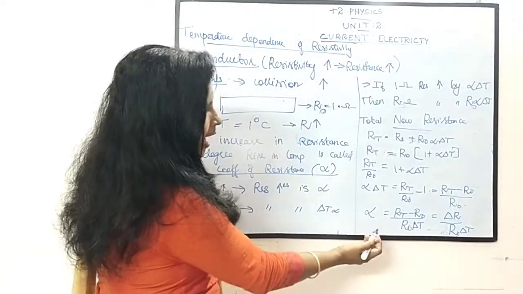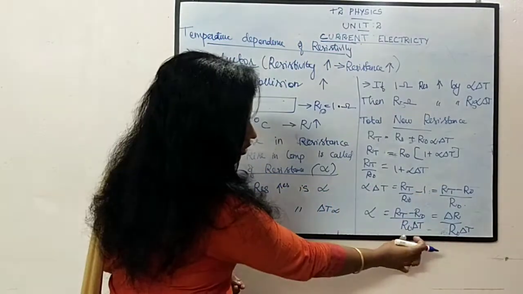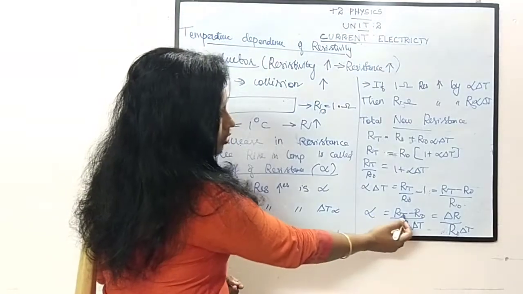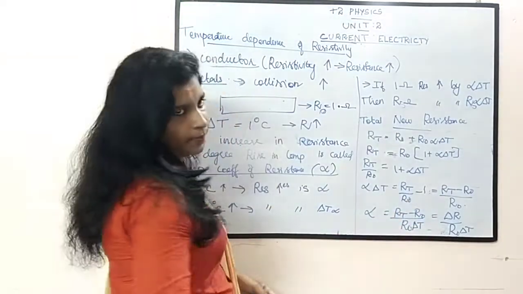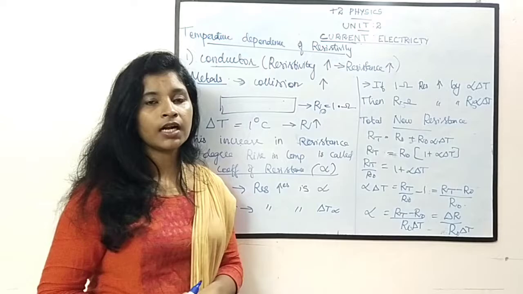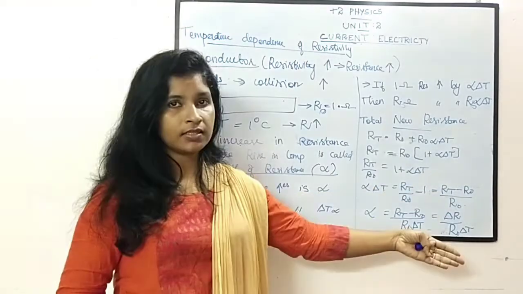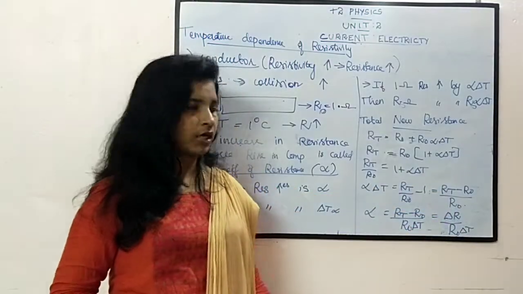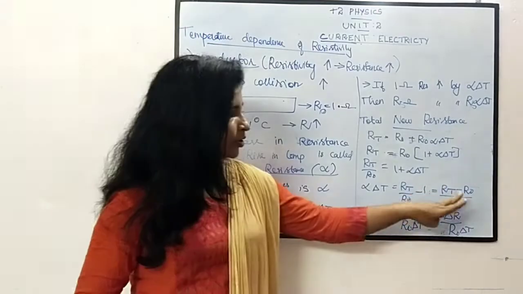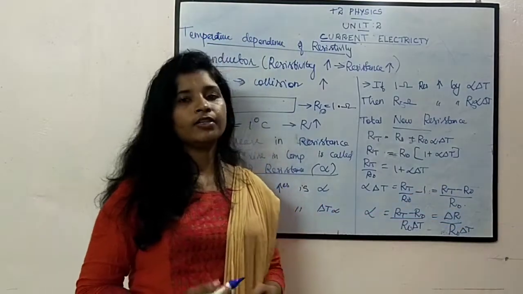I am taking this del T to the denominator. So alpha equal to RT minus R0 by R0 del T. What is RT minus R0? It is nothing but the change in the resistance, so I am writing it as del R. So I can write alpha equal to del R by R0 into del T.